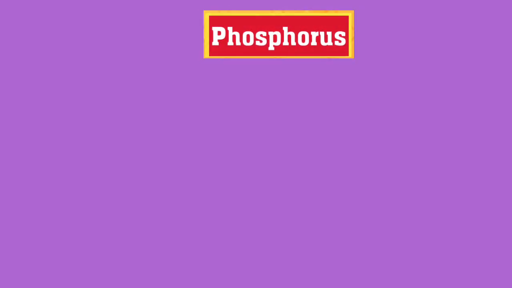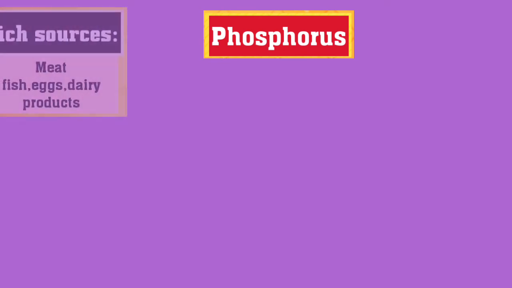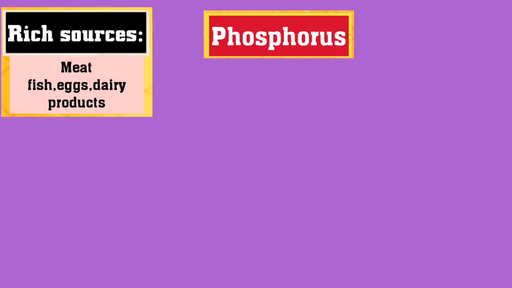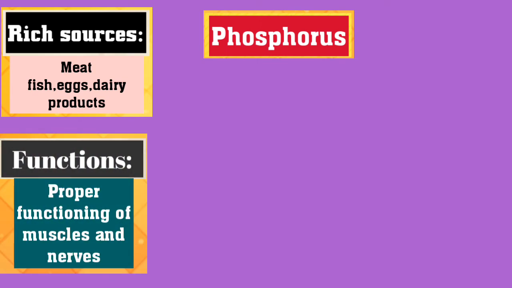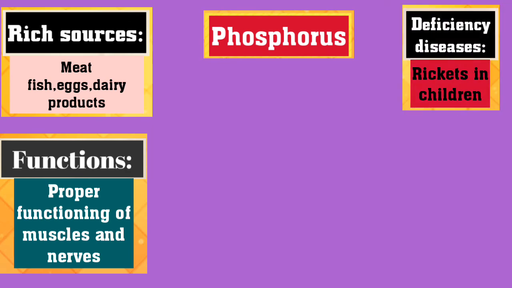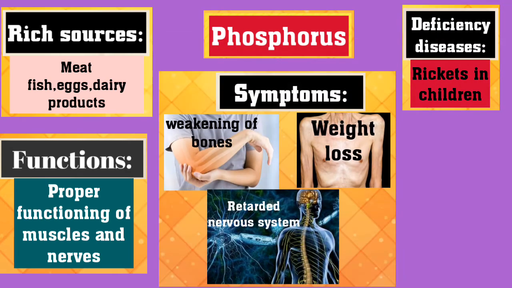And the next macromineral is phosphorus. The rich sources of phosphorus are meat, fish, eggs, and dairy products. Its functions are proper functioning of muscles and nerves. Rickets in children is the deficiency disease. And its symptoms are weakening of bones, weight loss, retarded nervous system.